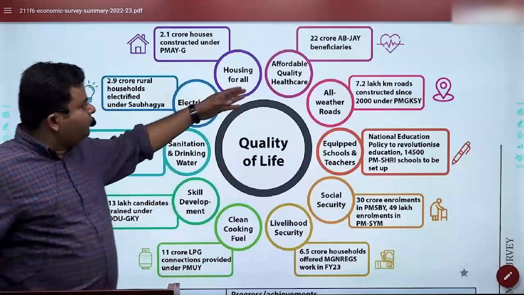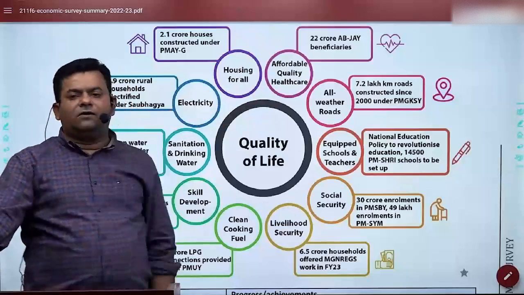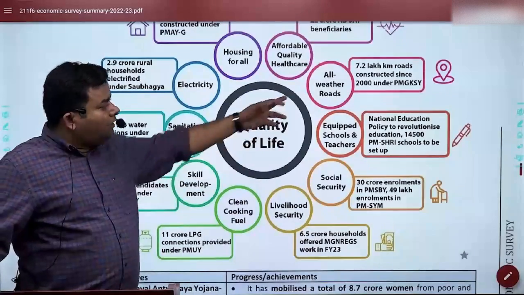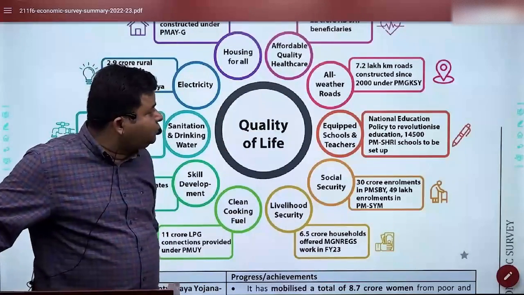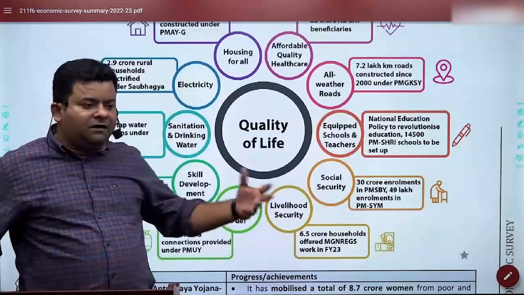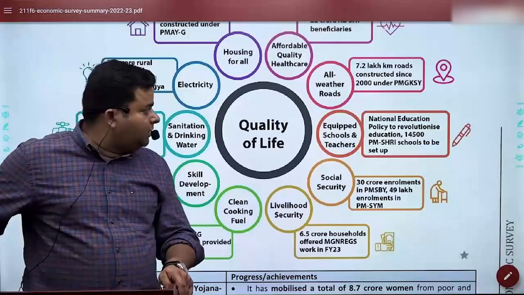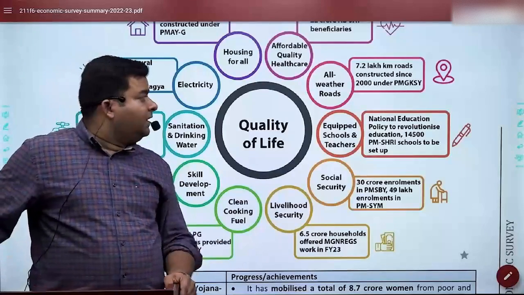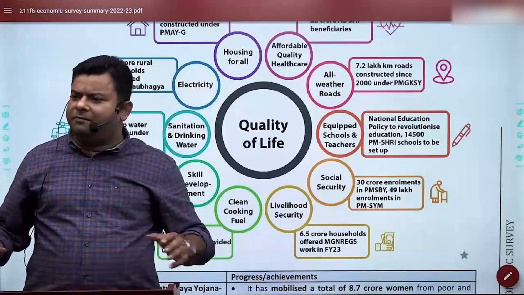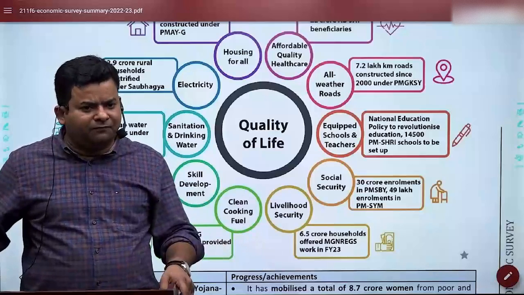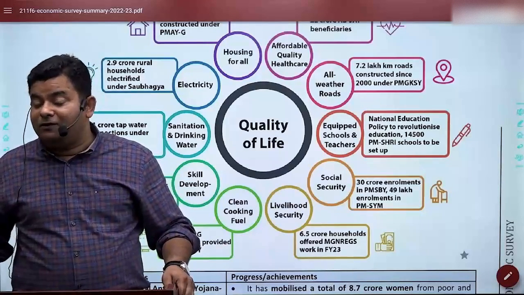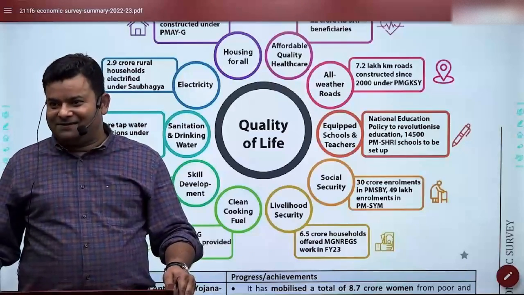Look at it. Affordable quality healthcare. We have initiatives like the Ayushman Bharat Digital Mission. All-weather roads. We have 7.2 lakh kilometers of road under the Pradhan Mantri Gram Sadak Yojana. So if you see that, by the way, any idea how much of the total roads we have? I really wish 70 lakh.